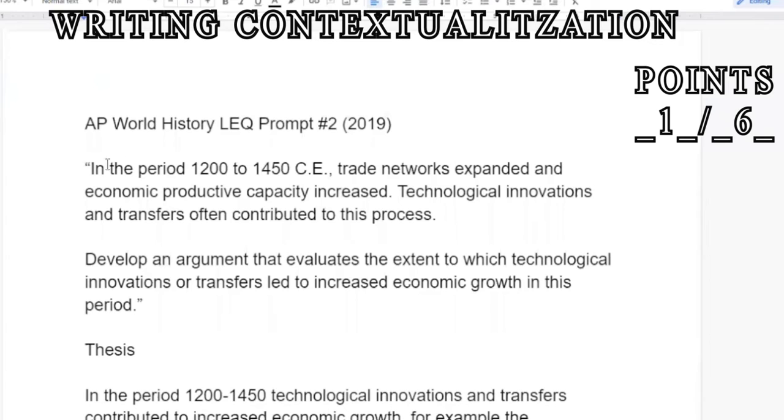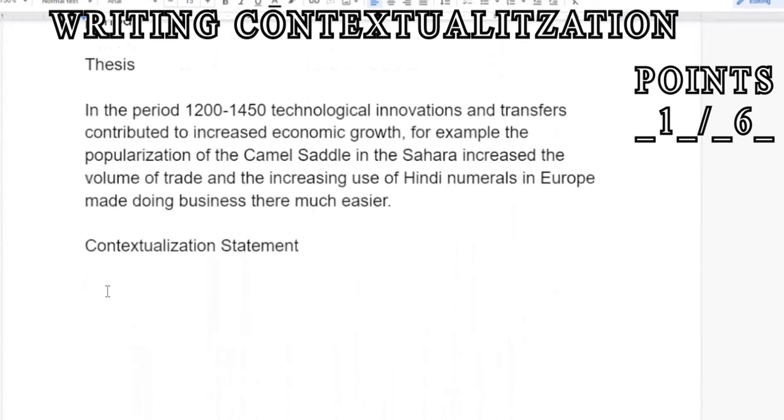So let's look up here, right? In the period 1200 to 1450, we're talking about trade networks, we're talking about technology, and we're talking about economic productivity. Now, it may sound like you're covering a lot, but that's only 2 out of the 6 course themes. They're not talking about religion. They're not talking about empire growth. They're not even talking about social changes or how we relate to the environment. So if you talk about any of those things, you'd be perfectly all right.